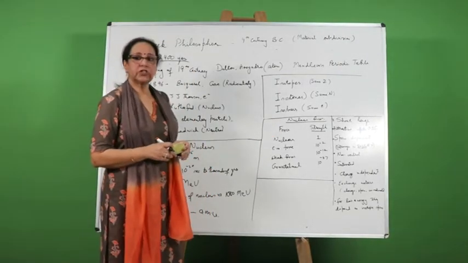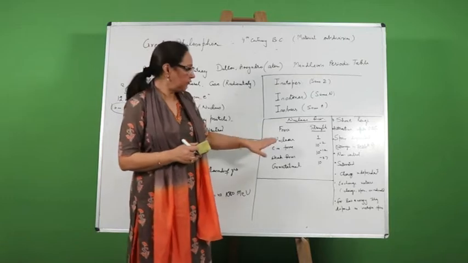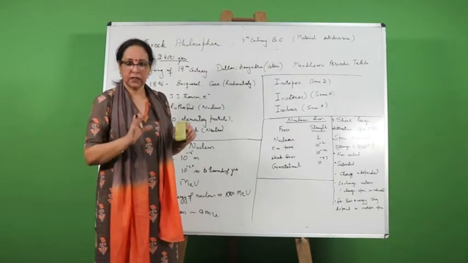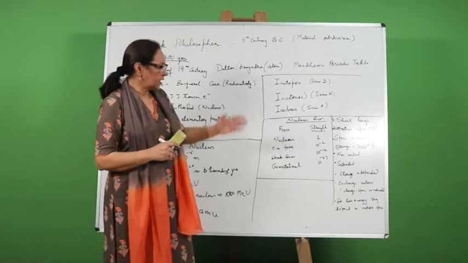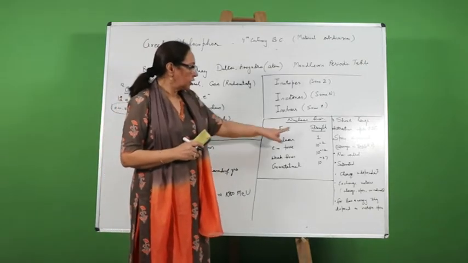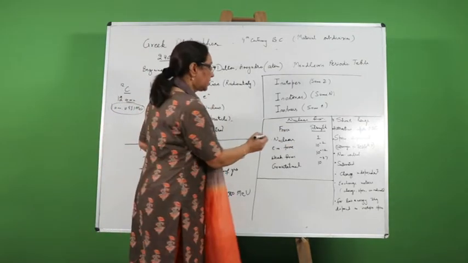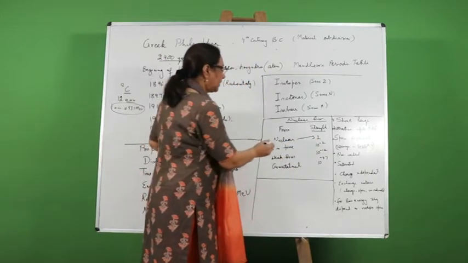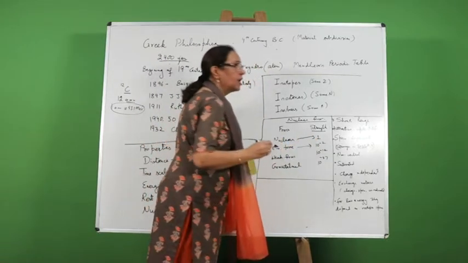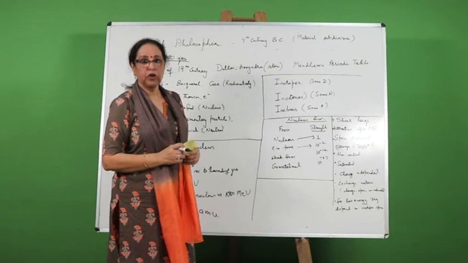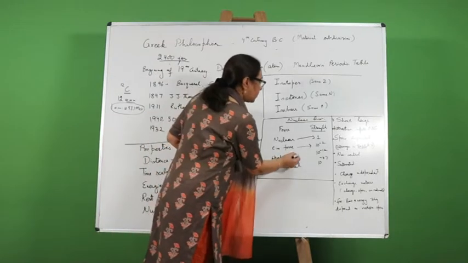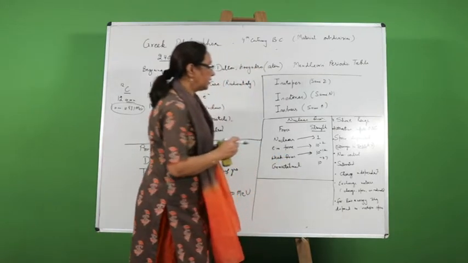When we talk about the strength of these forces, nuclear forces are the strongest forces in this universe. On the scale of 1, if we represent the strength of nuclear forces by 1, the electromagnetic forces, that is the Coulomb's forces, have a strength of the order of 10 raised to power minus 2. The weak forces have a strength of the order of 10 raised to power minus 12.